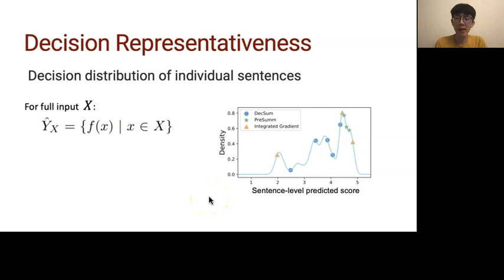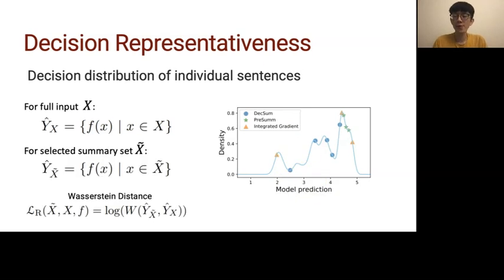Then we can convert this set into a density plot on the right-hand side. The x-axis is the sentence-level predicted score, and as we can see, there are more sentences that are indicative of a higher future rating, compared to those that are indicative of a lower future rating. Also, there are some sentences in the middle, and they probably represent sentences with neutral sentiment. We do the same thing to the generated summary to get a sentence-level decision distribution of delta x. We then measure the distance between these two distributions by Wasserstein distance, and this is our second component, decision representativeness.